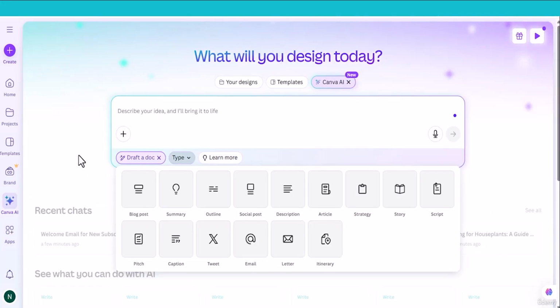You can use the drafted doc feature inside Canva to create blog posts, to create summaries of long content. You can create social media posts. You can create Twitter posts, emails. So go ahead and give it a try and let your words do the talking.